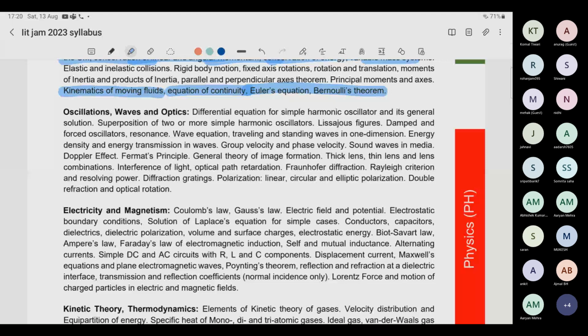Okay. Now, moving forward, there is a very important topic which is superposition of two or more harmonic oscillations. I would recommend, if you have not studied this topic ever in your life, leave it. But if you have studied even a little bit, read it very well. I have also uploaded a YouTube video on this topic, so I would recommend you to watch this. Because questions are coming, and it is a very good topic, it will also help you in solving the problems of polarization. So it is an important topic.